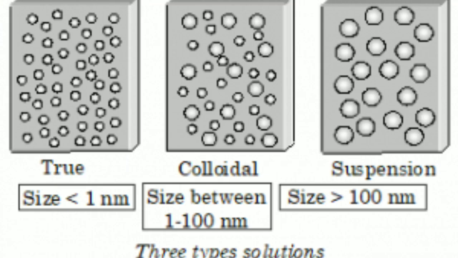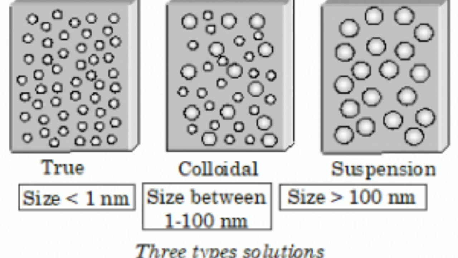We have three types of particles: true solution, colloidal solution, and suspension. True solution means the particle size is less than 1 nanometer, that is, less than 10 raised to minus 10 meter. That particle we cannot see with our eyes.